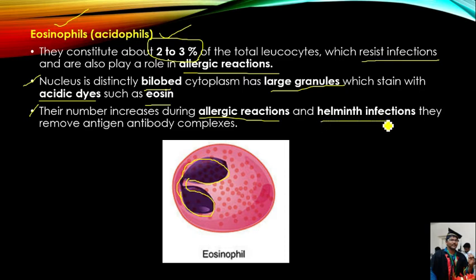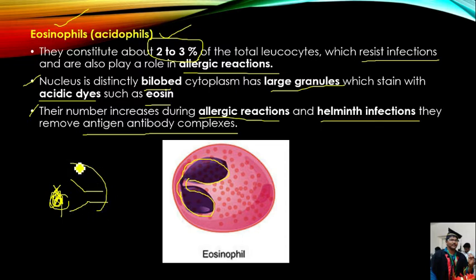And apart from that, during helminthic infections also, you can see the increase of acidophils or eosinophils. The eosinophils also play an important role in removal of antigen antibody complexes. See, antigen means it may be bacteria or virus or any foreign particle that enters into the body. To kill antigens in the body, we can see the production of antibody. Both antigen and antibody interact together, which leads to formation of antigen antibody complex, in which the antibody may kill the antigen.